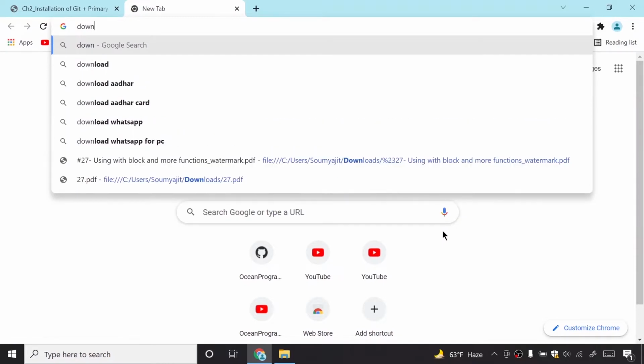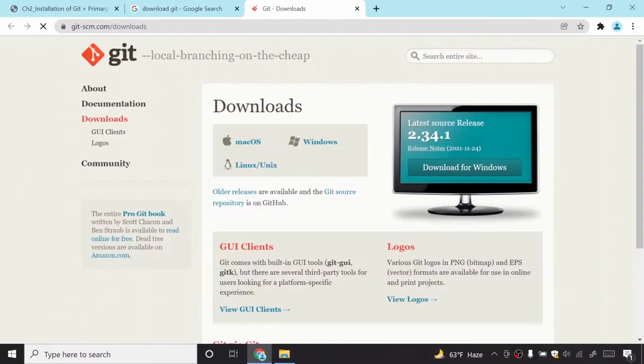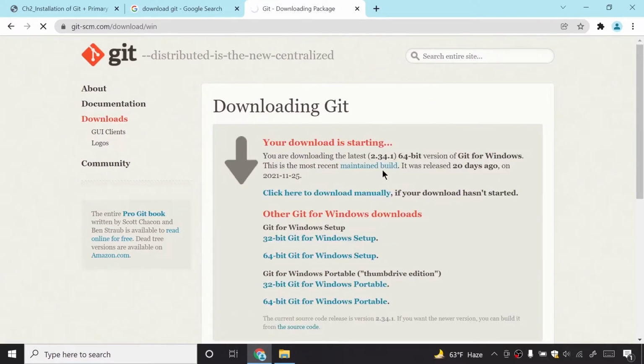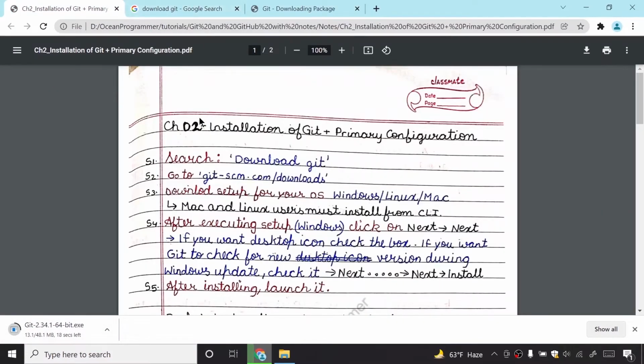I will now search download Git and go to the first URL, the Git official website. Here I will click on the latest source release, and I will just click on download for Windows. As simple as that. It is saying that your download is starting. It is 48 MB. It will get downloaded onto the machine.